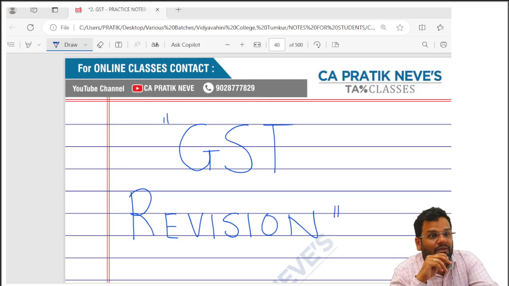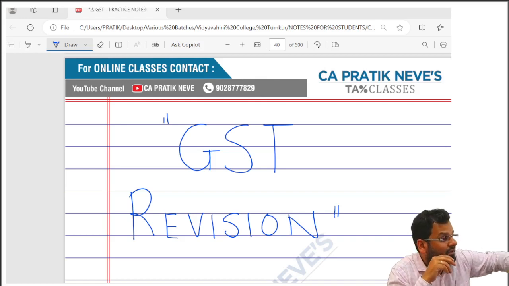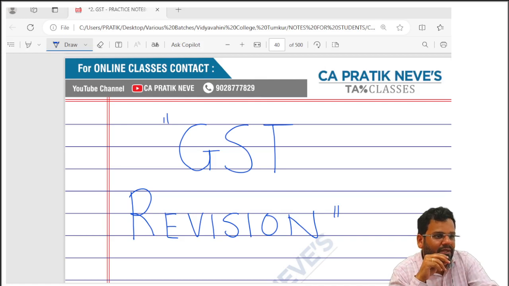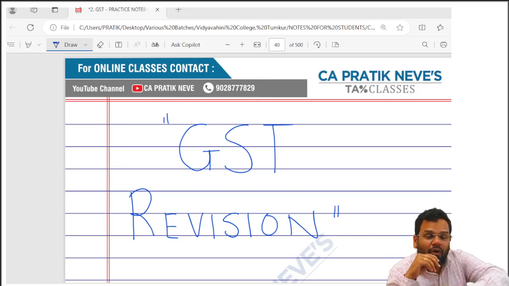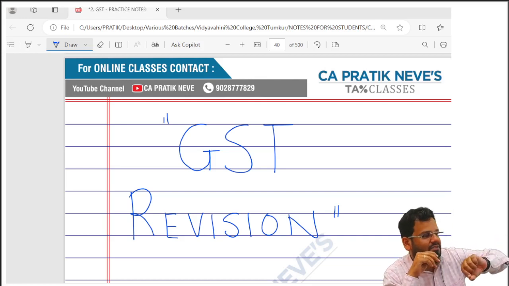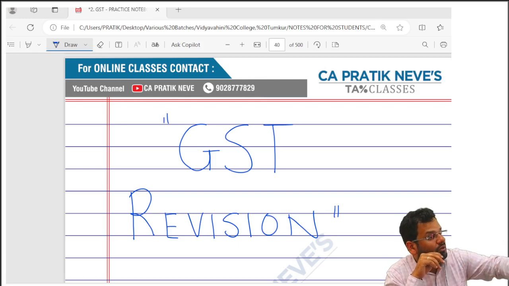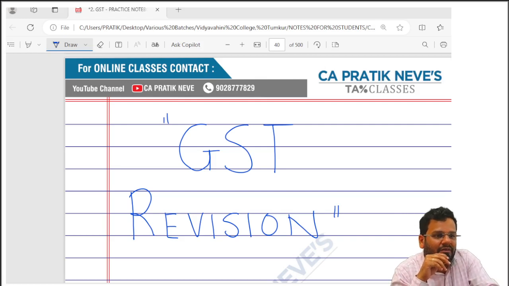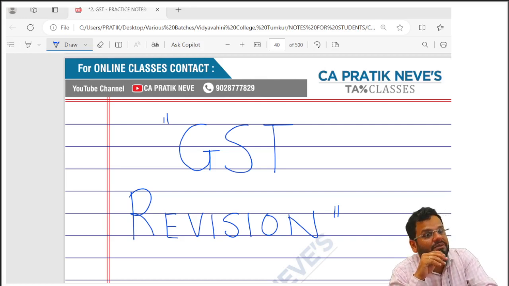Okay. Then one thing you have to understand, a registered person will not be eligible to opt for composition scheme if all persons having same PAN do not opt for the same. Do you remember the example? Means if I have multiple units in multiple states but PAN is same, then all these persons in different states should opt for composition scheme, then only all will be eligible to opt. If one also says I want to be in section 9, then all will be in section 9.